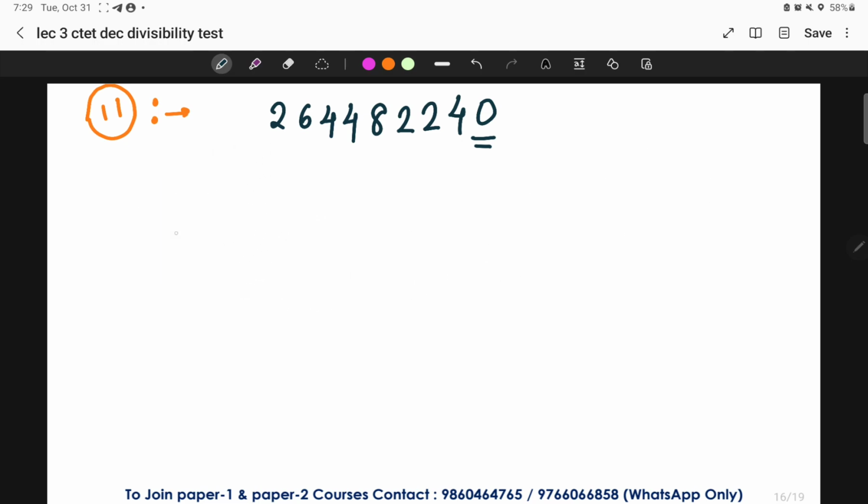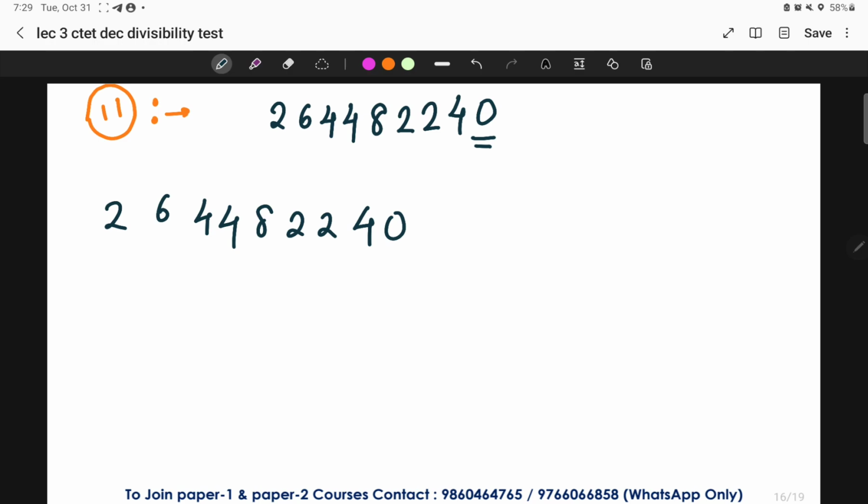So we have to check now whether this particular given number is divisible by 11 or not. To understand this, you must have clarity about the concept of the place value that we have discussed, okay? If you are remembering it, I'll tell you, if I have a number like 264482240, okay?